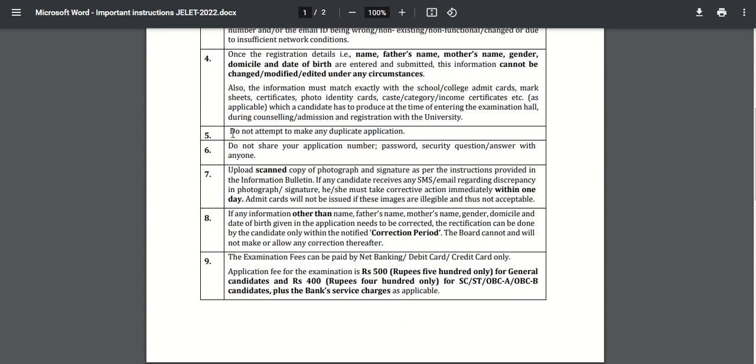Further, the next important detail is do not attempt to make any duplicate application form. Candidates should not submit two or more than one application form, otherwise their applications will not be accepted under any circumstances. They should not share their application number, password, security question answer with any other candidate. They have to upload scanned copy of photo and signature as per the guidelines given in the information bulletin. And let us have a look at it.